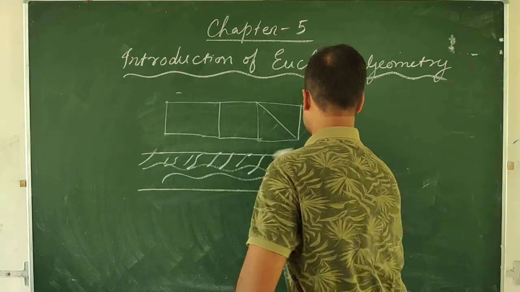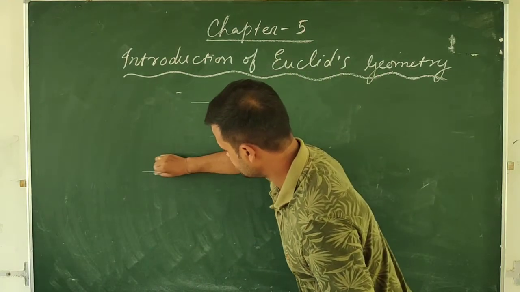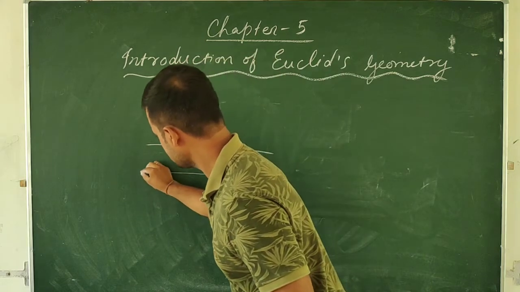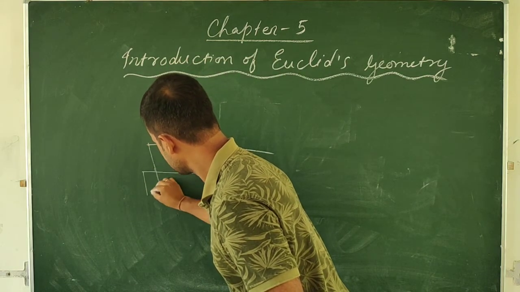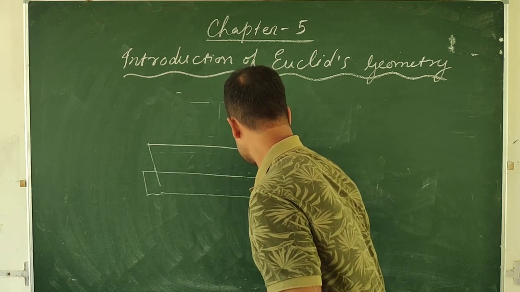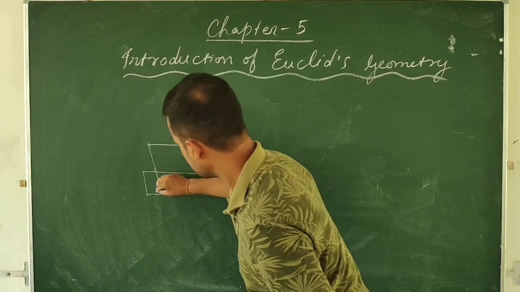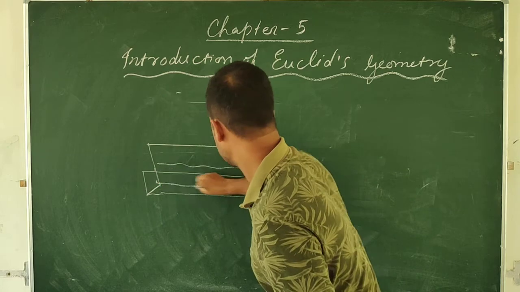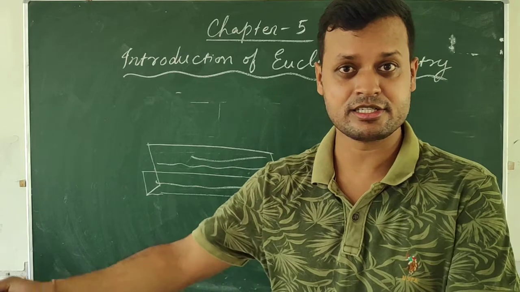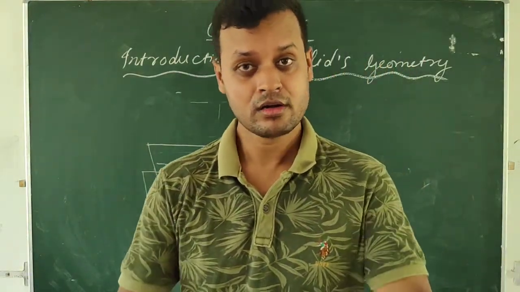Sometimes canals, you all know, are just like drains you have seen, cuboidal, isn't it? For making these canals also geometry was used.